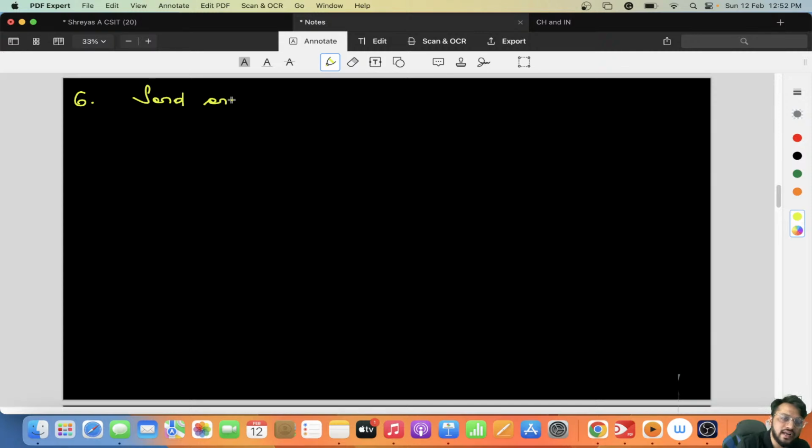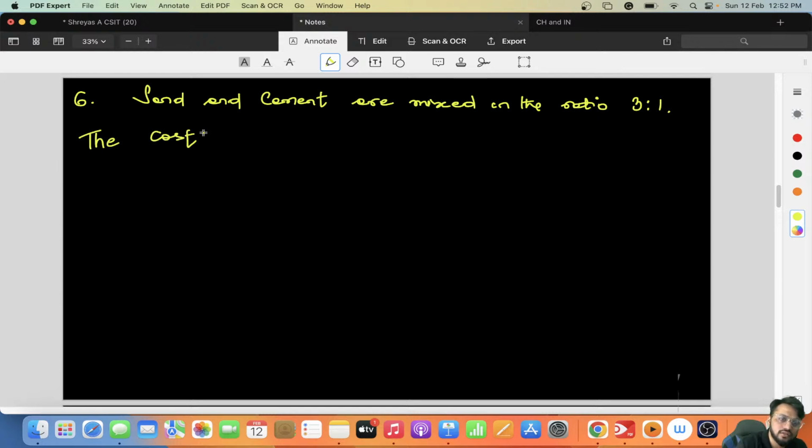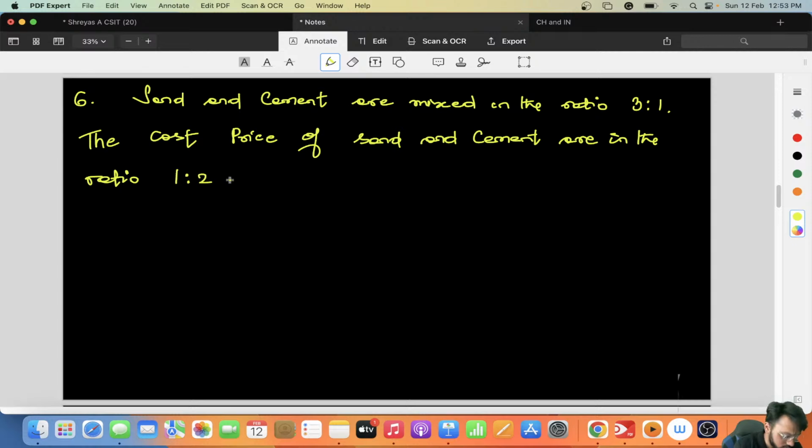Sand and cement are mixed in the ratio 3:1, and the cost price of sand and cement are in the ratio 1:2.